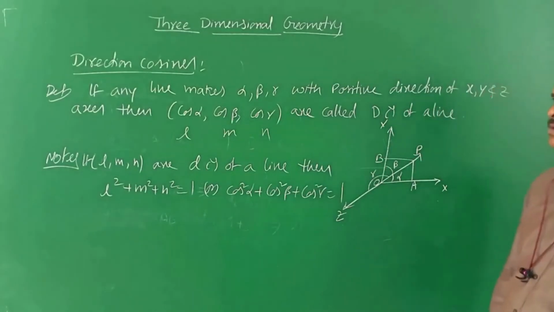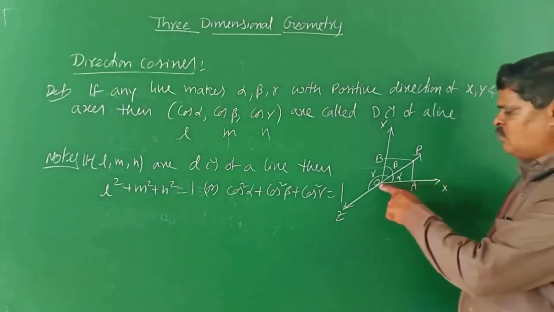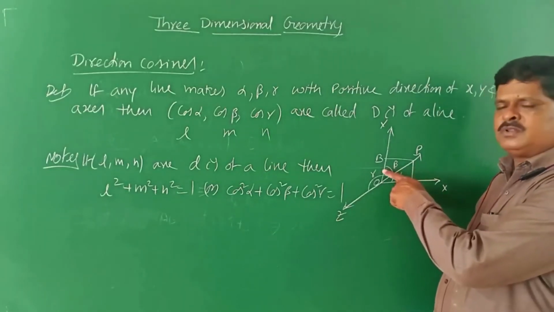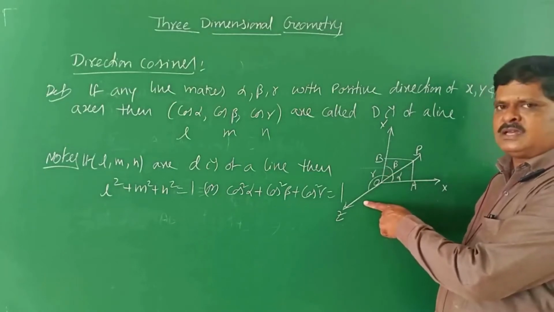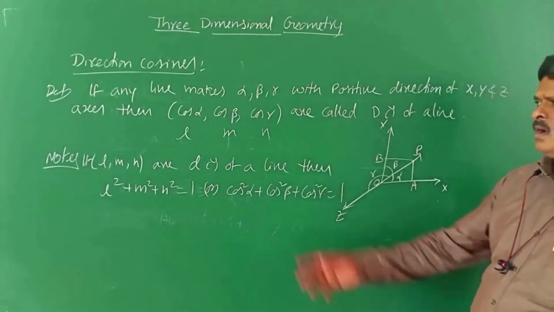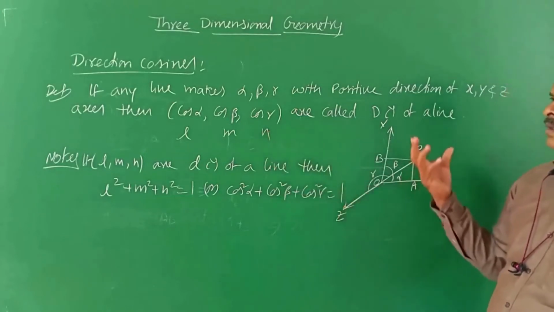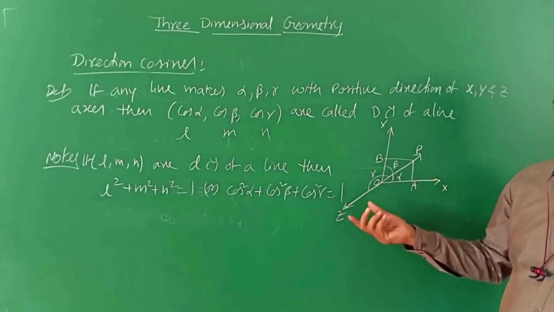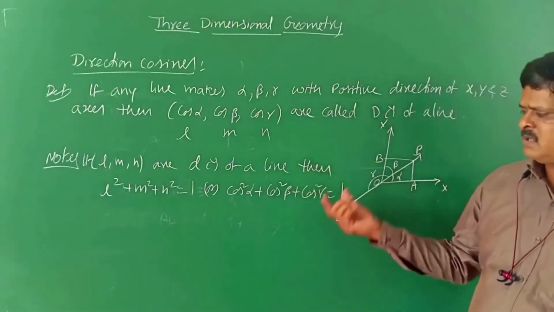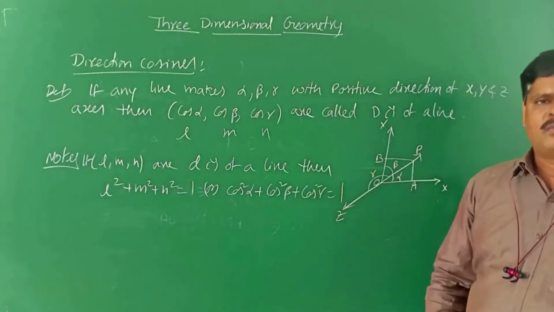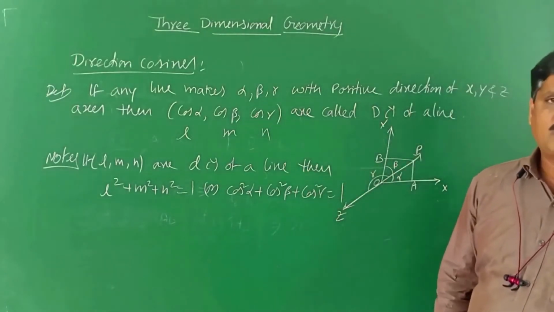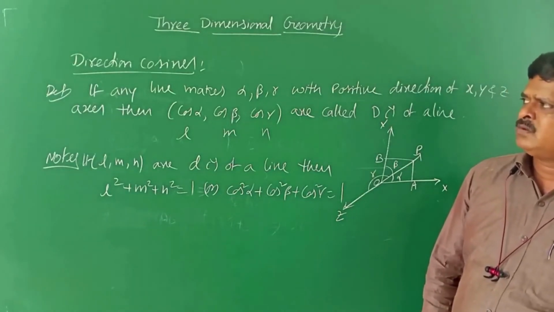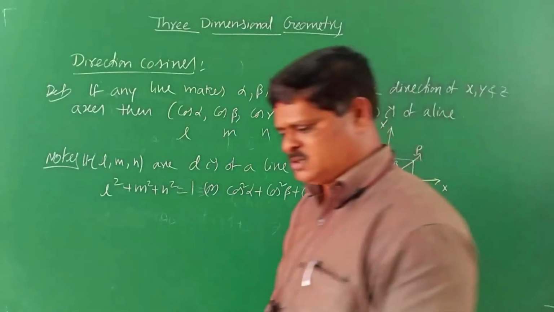Do you understand, children? So this is about direction cosines. See, here OP is a vector making angle alpha with the positive x-axis, beta with the positive y-axis, gamma with the positive z-axis. We take cos alpha, cos beta, cos gamma, and those are denoted as direction cosines. This is the relation among them: cos square alpha plus cos square beta plus cos square gamma is nothing but 1.